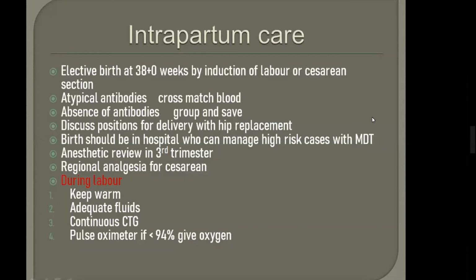What are the important 4 points? What will you do in labor? You need to keep the patient warm, give adequate fluids, and have continuous CTG and pulse oximeter, with oxygen saturation above 94%. In sickle cell crisis it is 96% oxygen, and in labor it is 94%. So remember these 4 points in labor: keep warm, adequate fluids, continuous CTG, pulse oximeter.